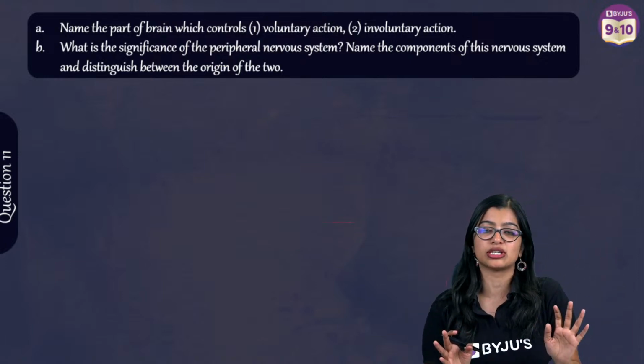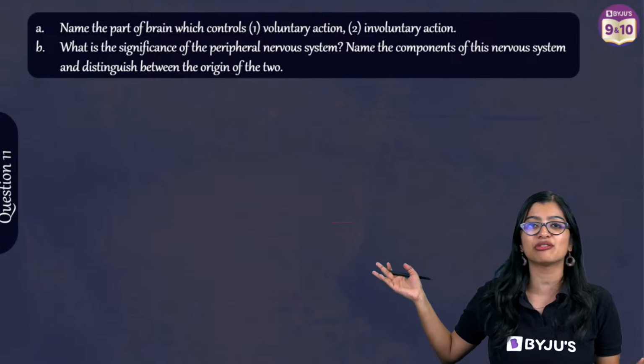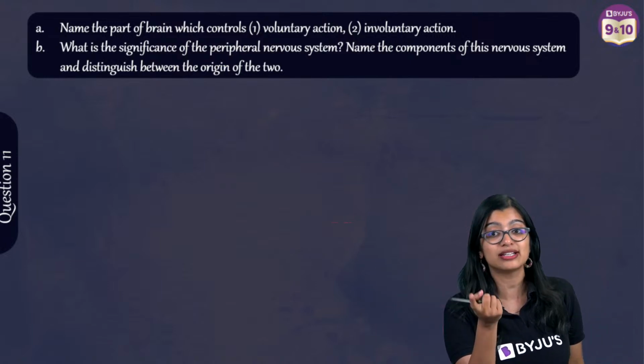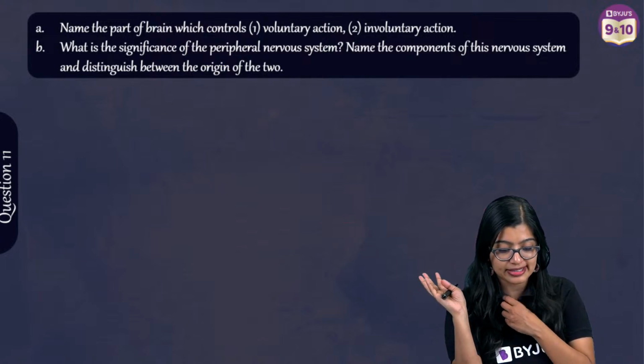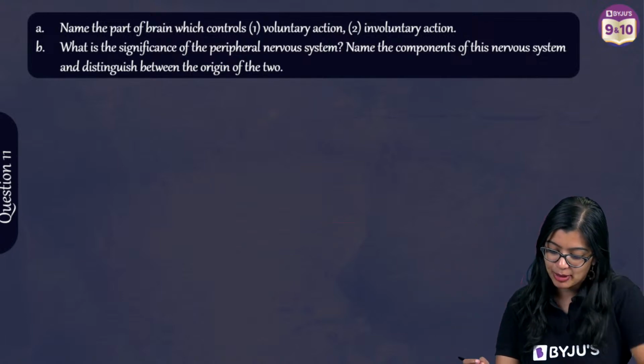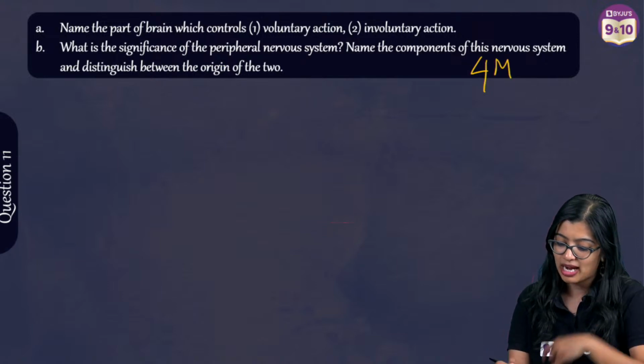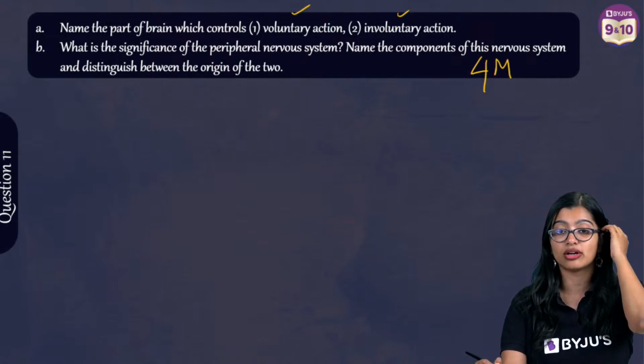Okay, 4 more questions. But I told you, your subjective questions are more important than objective at this point because you need to know how to write your answer. So that's why I'm spending some time. Again, very simple and easy. We have a 4 mark question. Name the part of the brain which controls voluntary action, involuntary action.